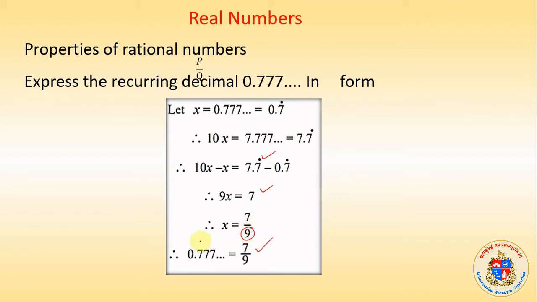That will be the answer for conversion of a decimal number into P upon Q form, that is a rational number format, because it is a single digit repetition.